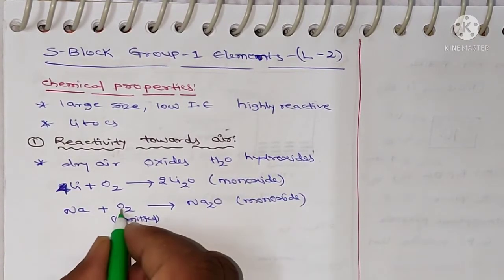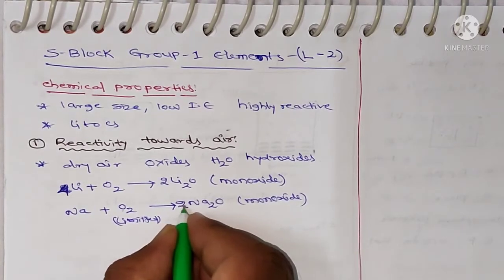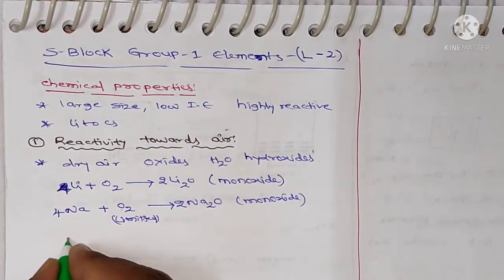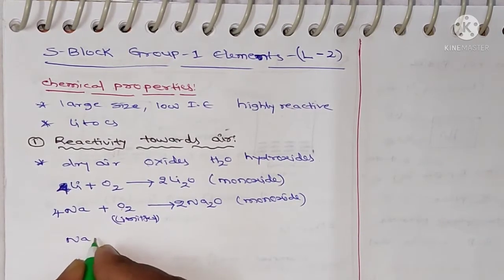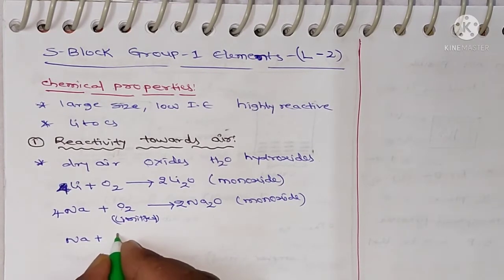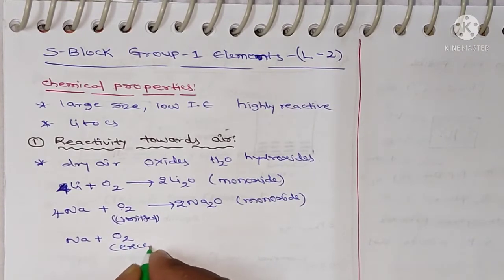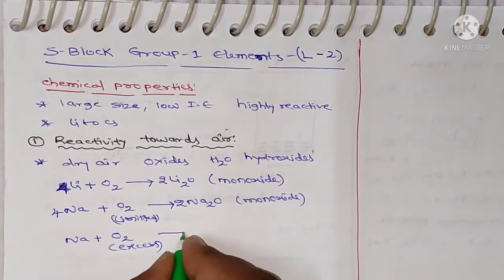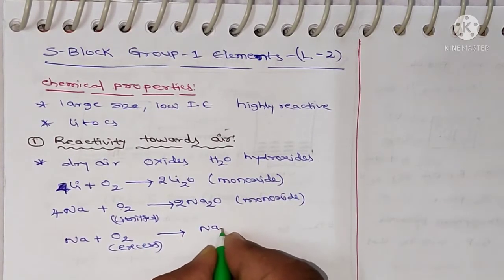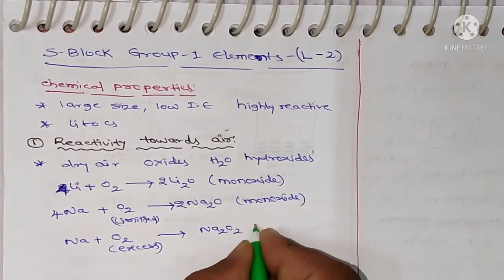Balancing the equation, 2 oxygens, take 2, and 4 sodiums, so 4. Sodium can also form peroxide by an excess supply of oxygen, giving sodium peroxide, Na2O2.